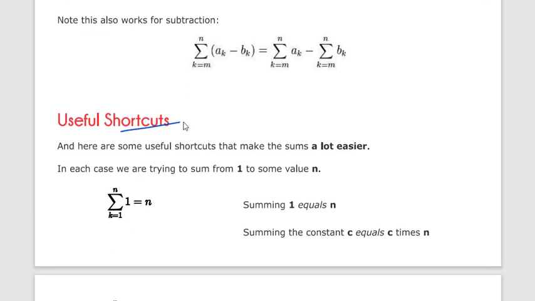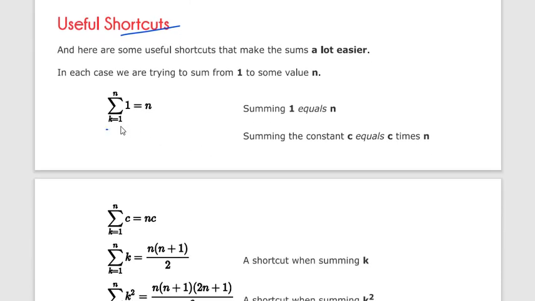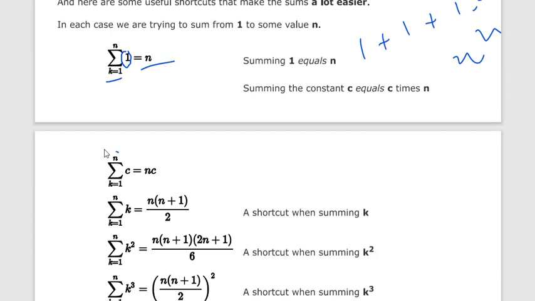There are also shortcuts for the sigma property. If k is equal to 1 to n and the term is 1, it is a constant, so the answer is n: 1 plus 1 plus 1 up to n times, so its addition is n. Now if it is c, what will we get? c can be commoned out, k is equal to 1 to n.